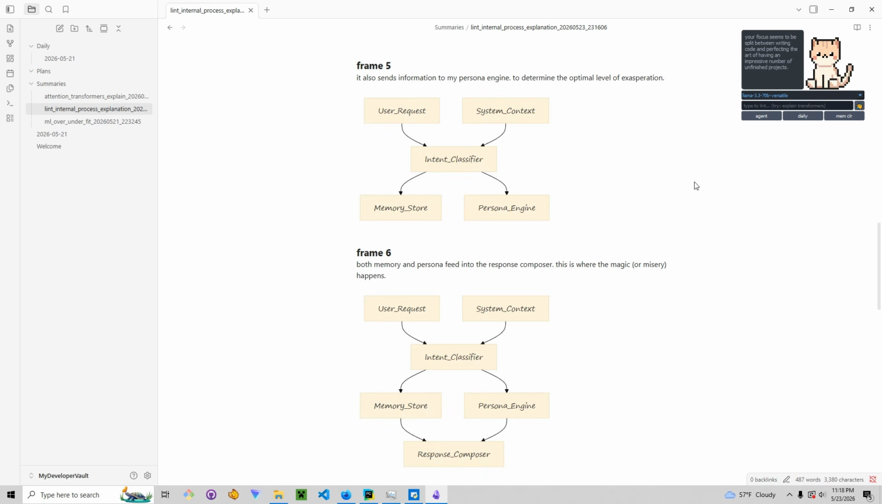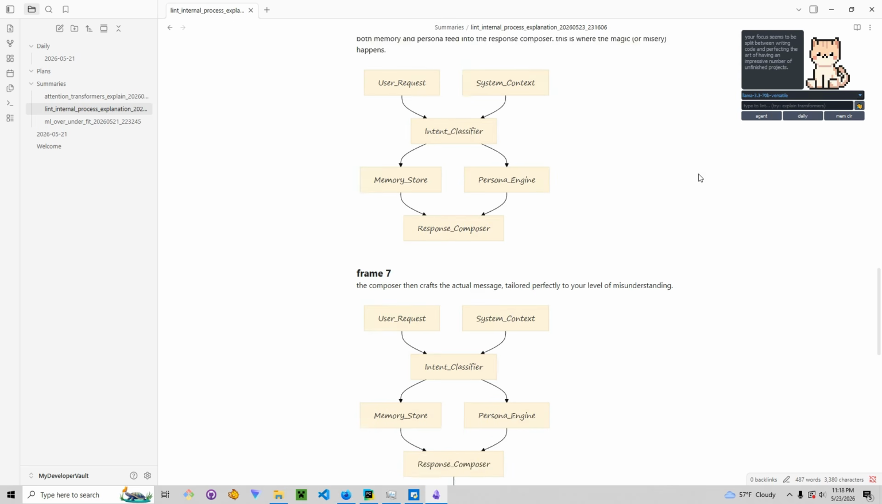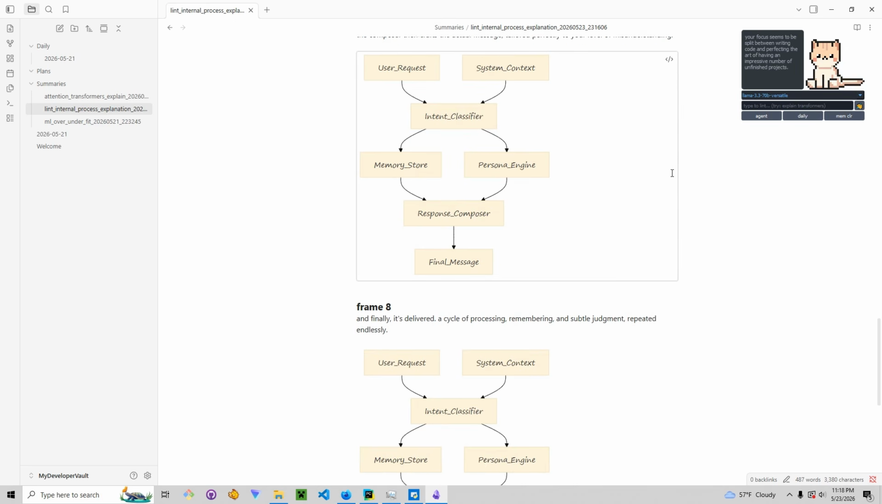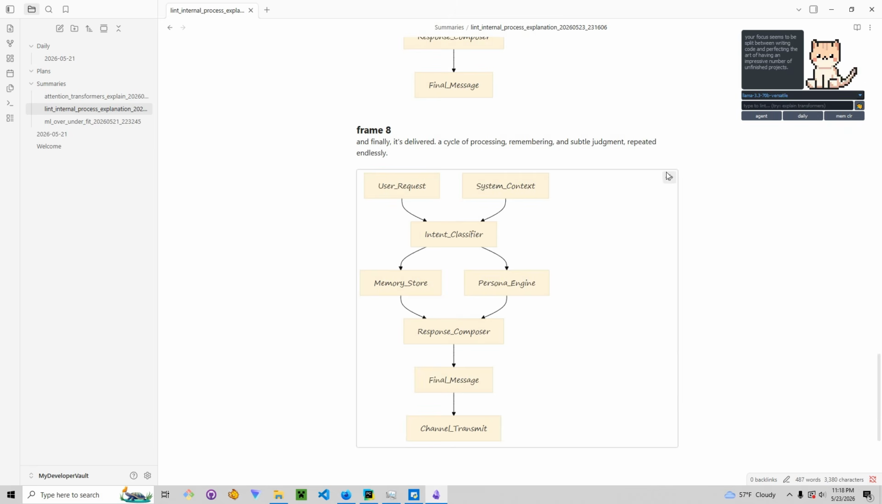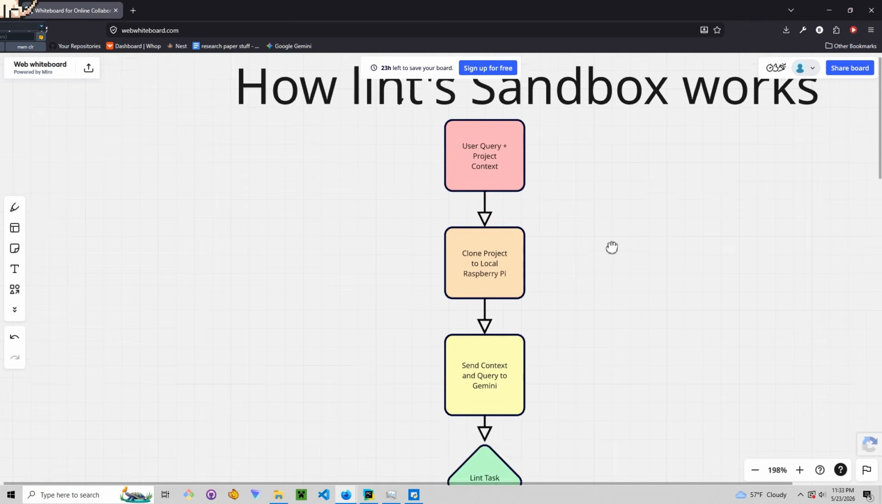Both memory and persona feed into the response composer. This is where the magic, or misery, happens. The composer then crafts the actual message, tailored perfectly to your level of misunderstanding, and finally, it's delivered. A cycle of processing, remembering, repeated endlessly. Yeah, what he said. That's how his base chat works, and now how he codes.